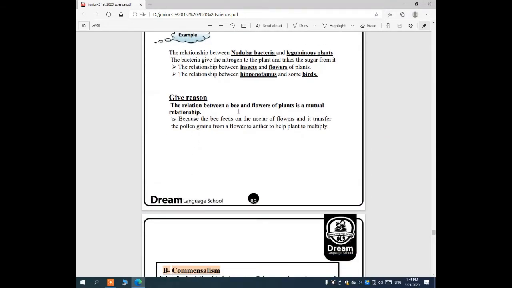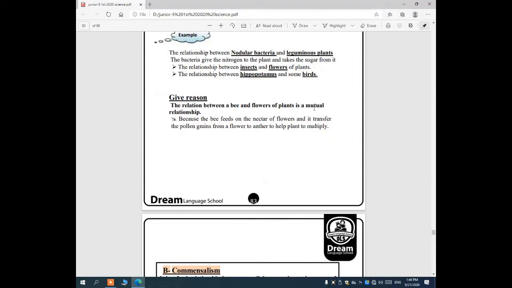Give reason: the relationship between a bee and a flower of plants is a mutual relationship. Why? Because the bee feeds on the nectar and the smell of the flowers, and it transfers the pollen grains from the flower to the anther to help plants multiply.